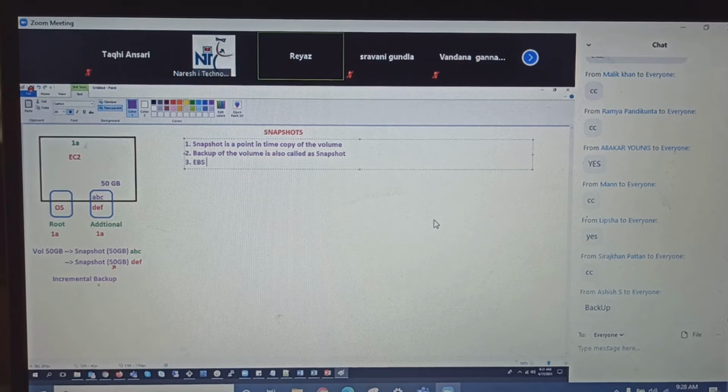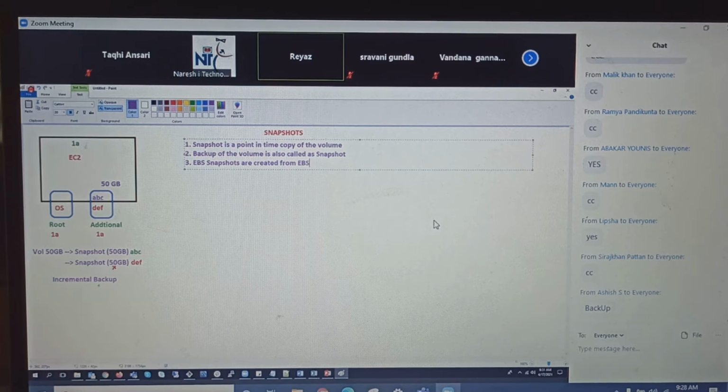EBS snapshots are created from EBS volumes. Okay.